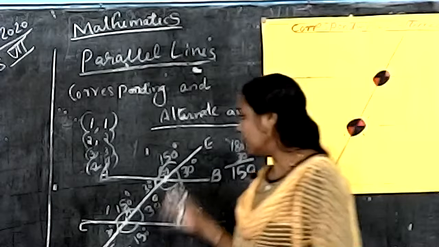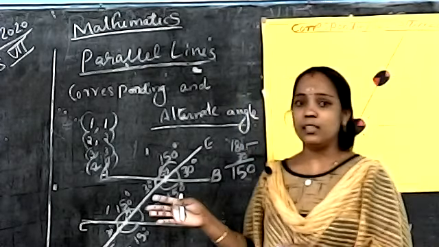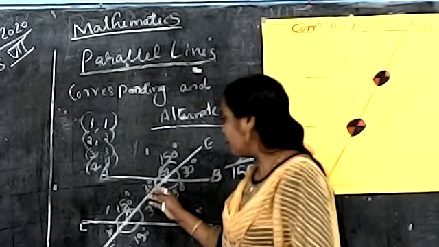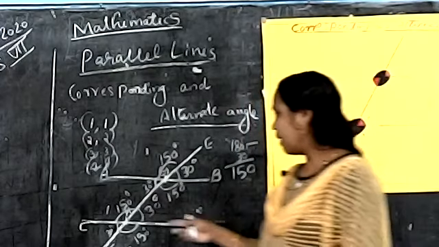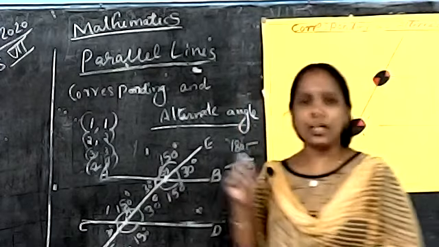Next one, again find out. What is the third angle's measure? Where is the place of the third angle? That is left side bottom. How many degree? 30 degree. What about under, on the other line? What is the angle? 30 degree. What do you conclude from this? What did you understand this time?